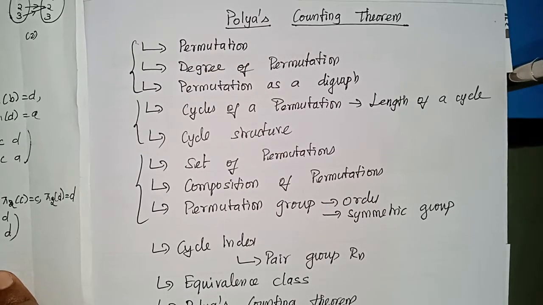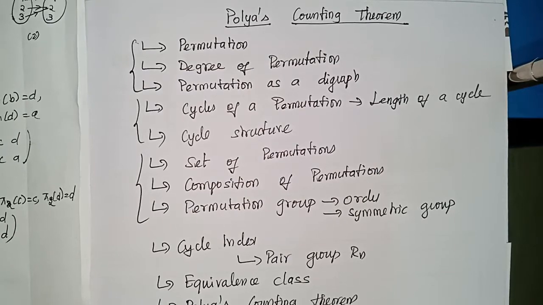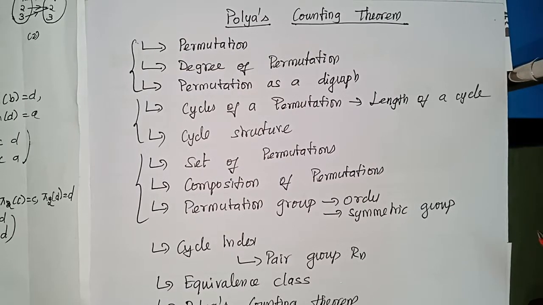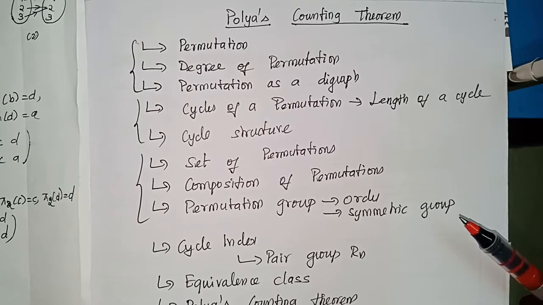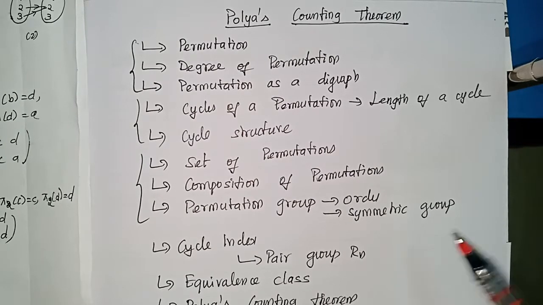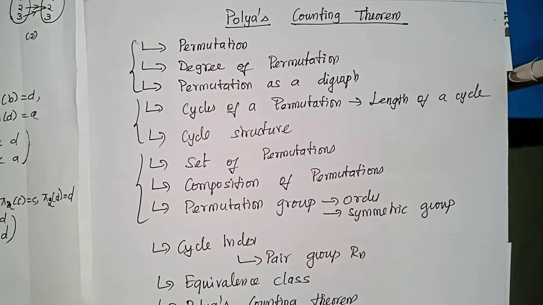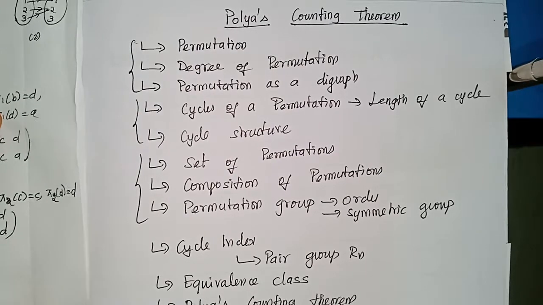Then we are going to see the collection of permutations and the operator on permutation, which is called composition. Then together with the operator and the set of permutations, we are going to justify that it forms a group. There we are going to discuss what is order and symmetric group. Then we are going to discuss cycle index and pair group, capital Rn.